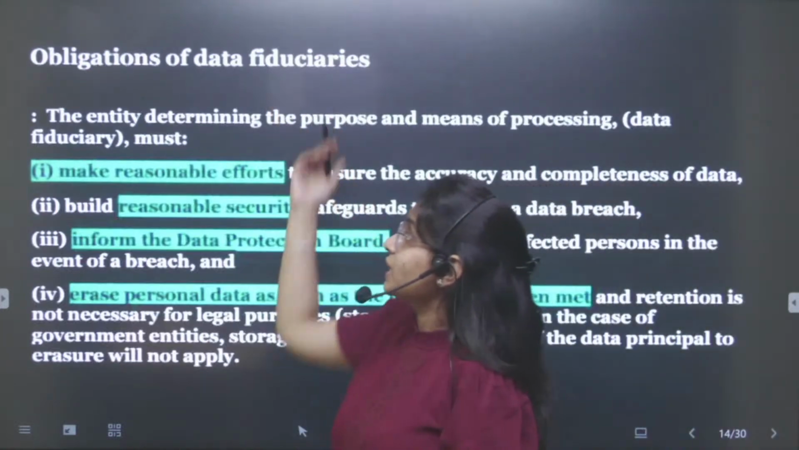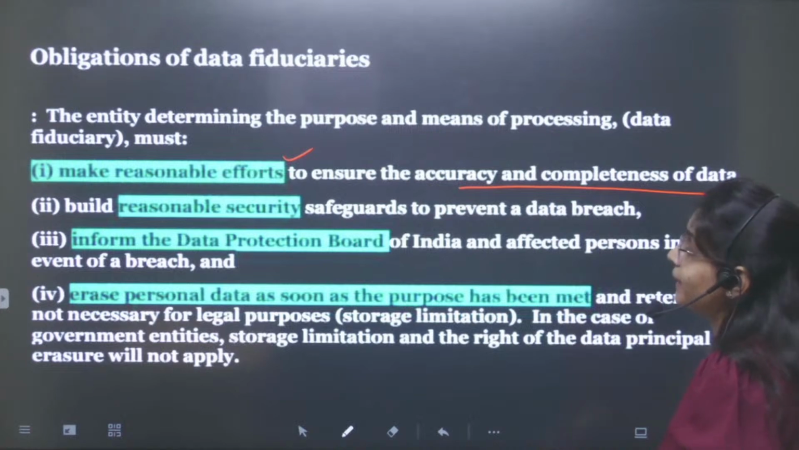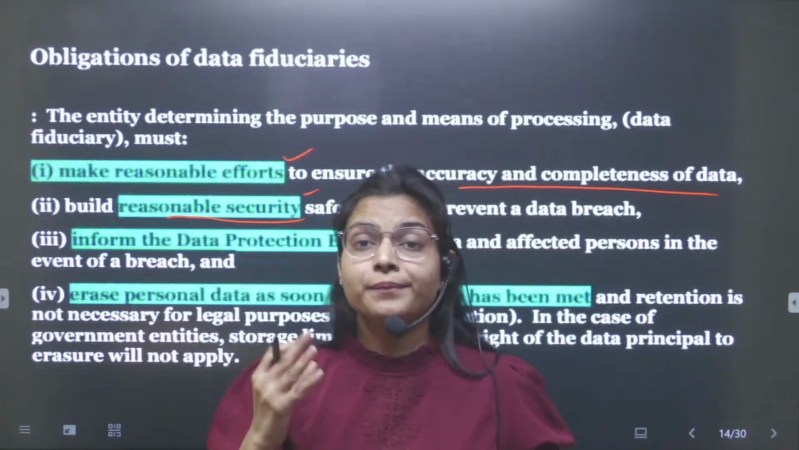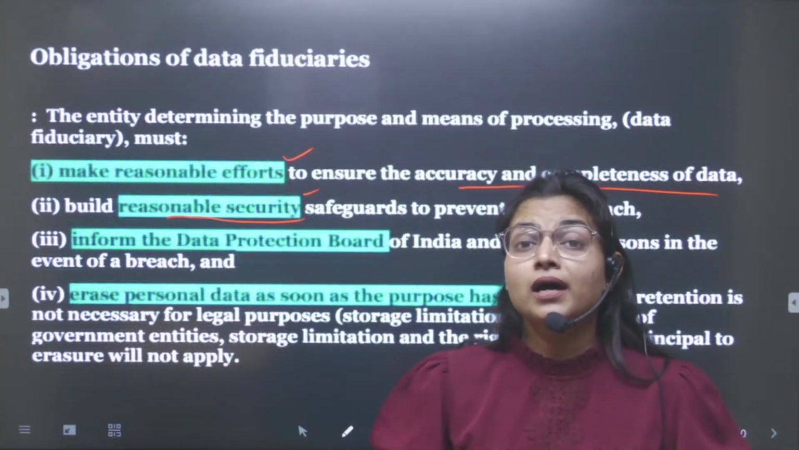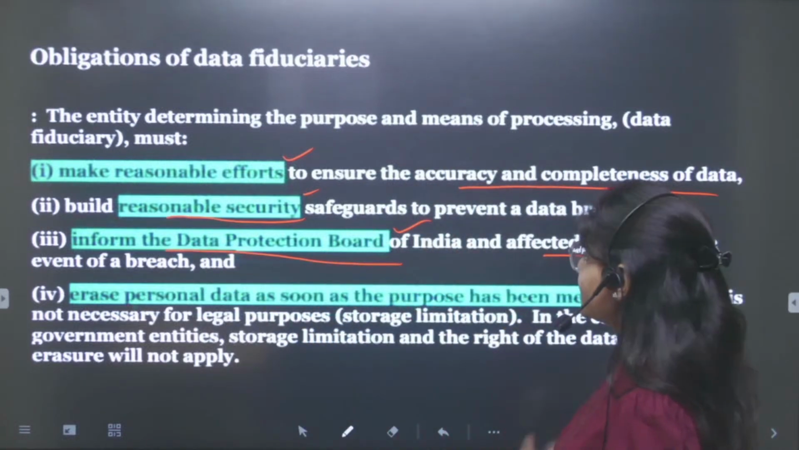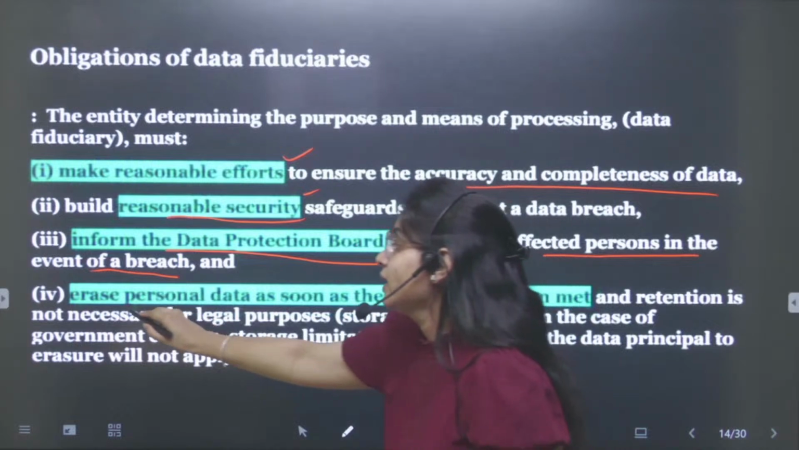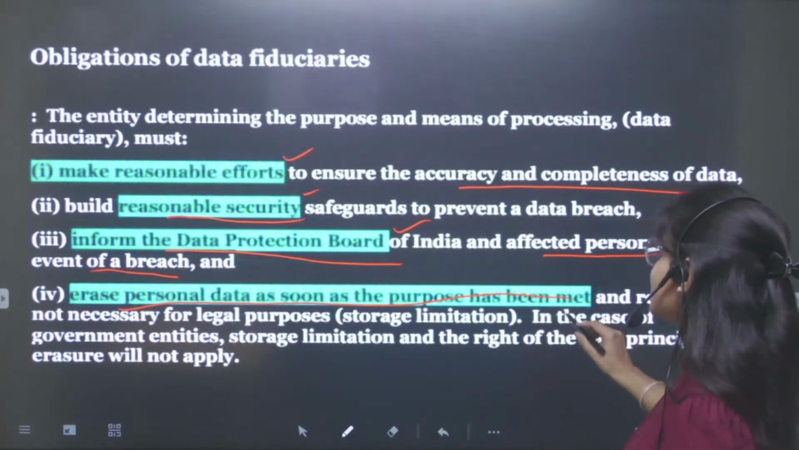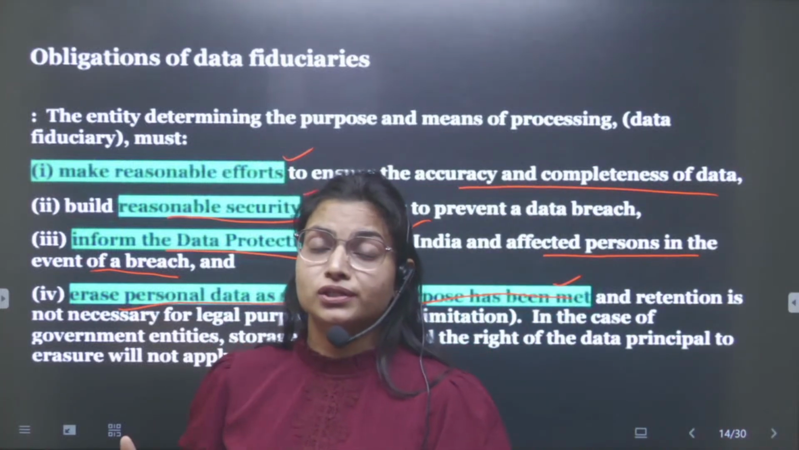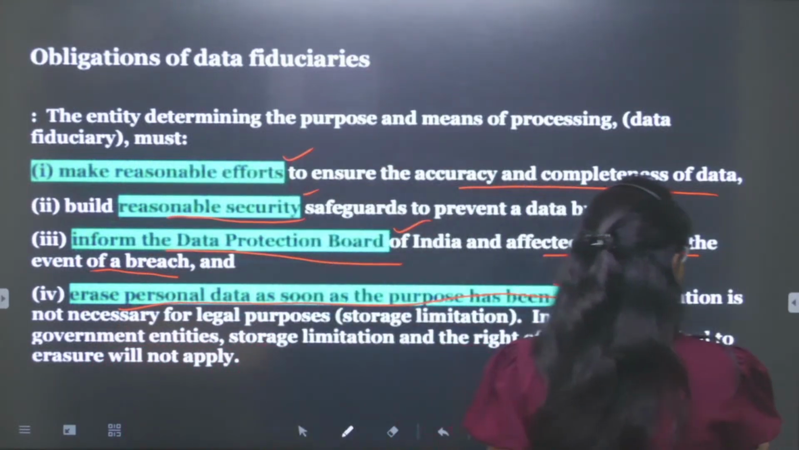And then, what are the obligations of the data fiduciaries? They should make reasonable efforts for the accuracy and completeness of the data. Reasonable security should be there so that breach of data and theft of data will not happen. Inform the Data Protection Board of India and affected persons in the event of a breach. Basically, cyber security protection should be there for the data. Erase personal data as soon as the purpose has been met. It means the right to erasure has been given under certain conditions, but we need to know we are still not given the right to be forgotten.